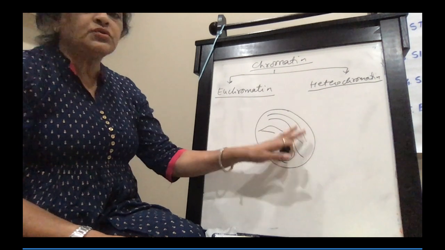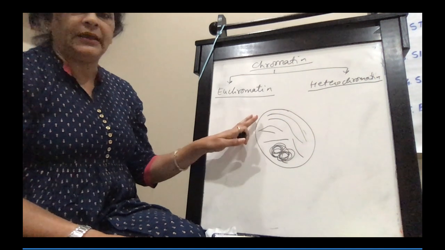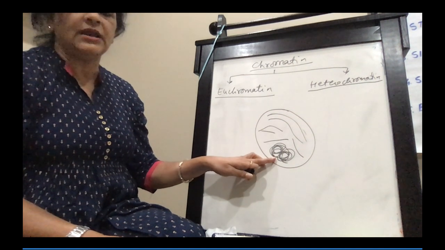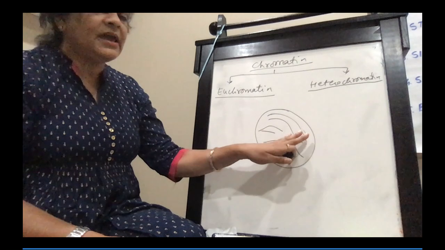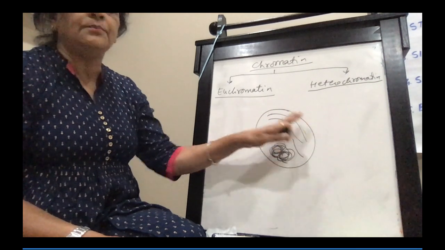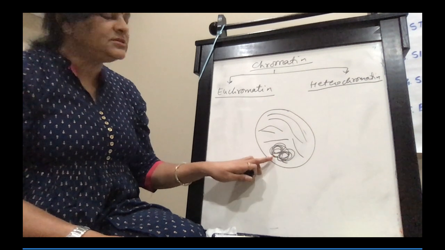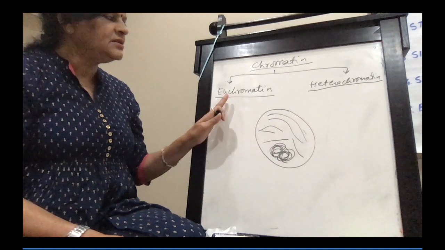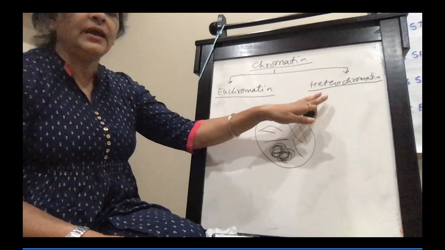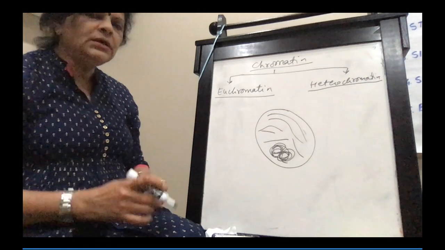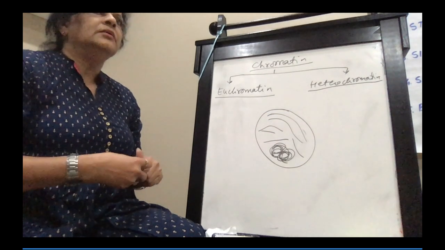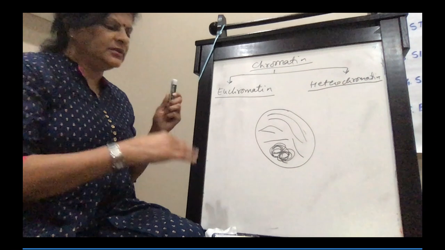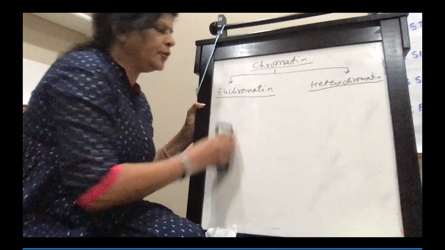Then diffused chromatin has active DNA. This has inactive DNA. This stains very light with basic dyes. This stains dark with basic dyes. So that is the difference between euchromatin and heterochromatin. In the nucleus, the chromatins can be either eu or hetero.